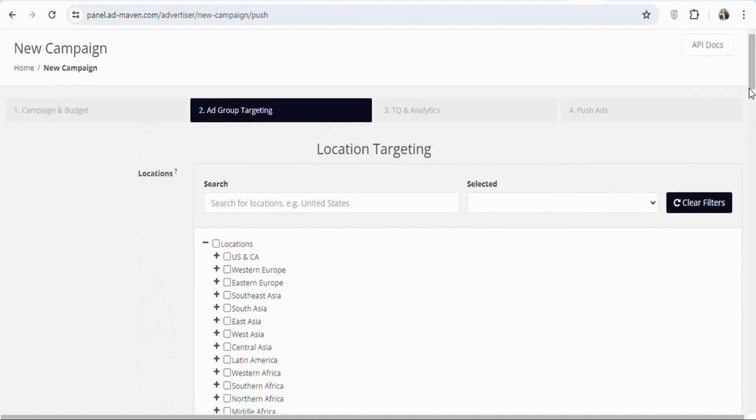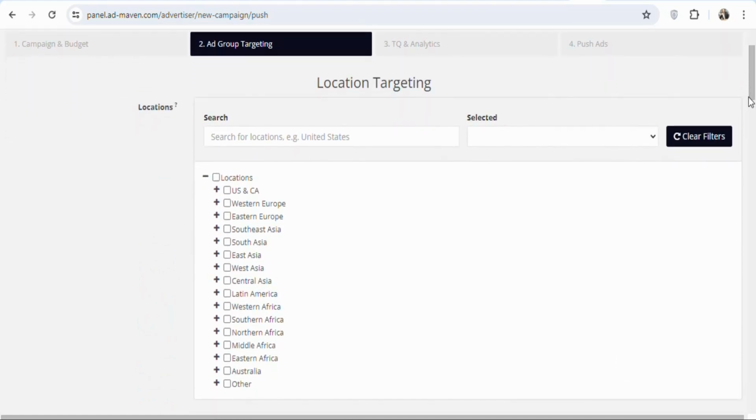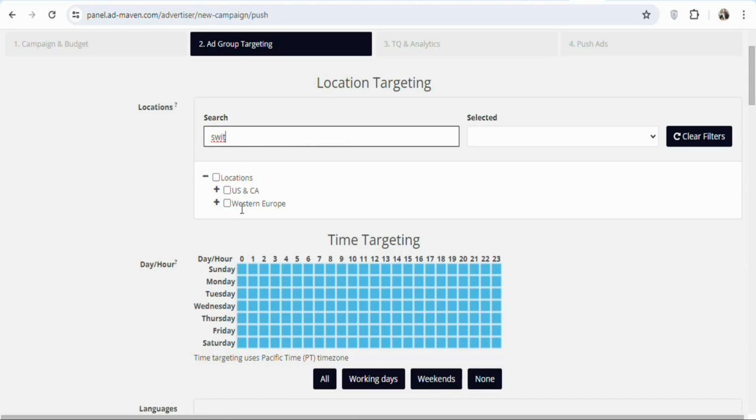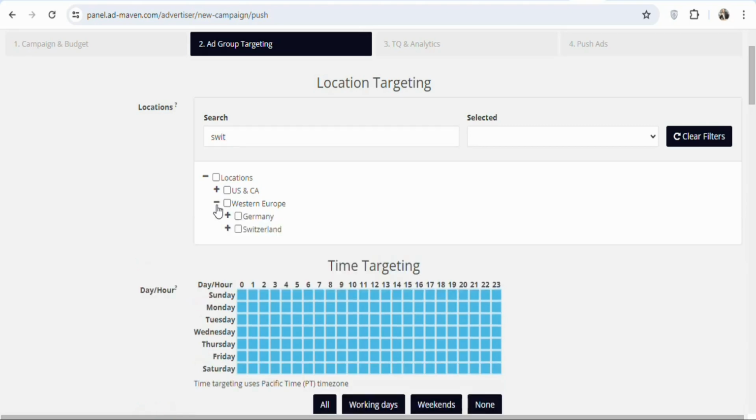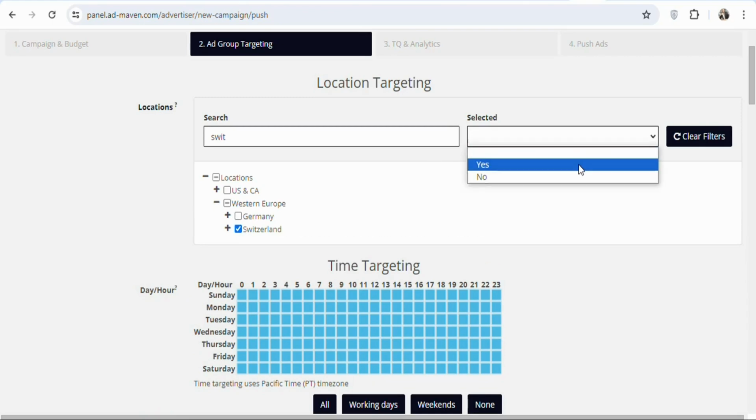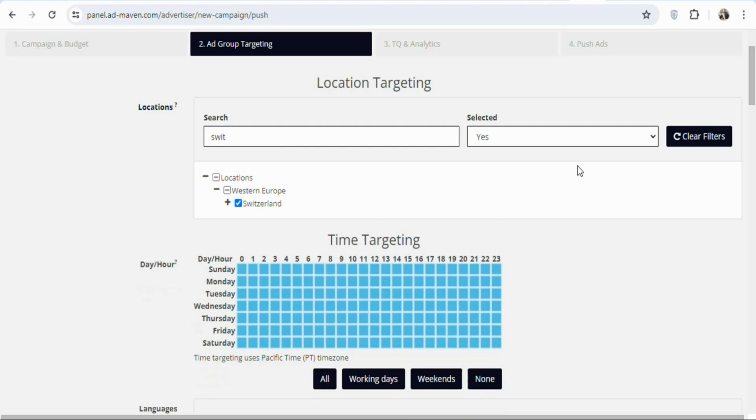Now what you have to do is select the location. You have to select the country where the offer is allowed. In this case, the offer is allowed in Switzerland, so search for Switzerland. Once you search for it, you can see Western Europe, you can see US and Canada. So let's click on Western Europe. Once you click on it, you have to select Switzerland. You can see it right here. Once that is done, click right here and then select yes. As you can see, that has been done.